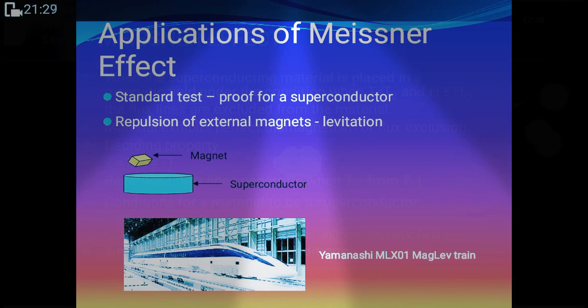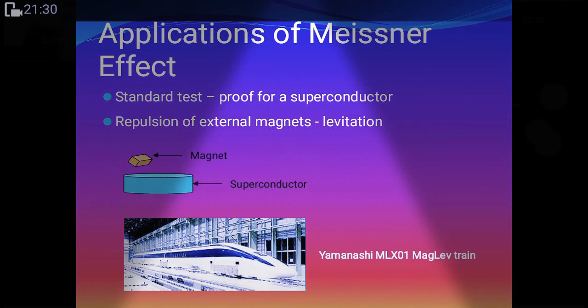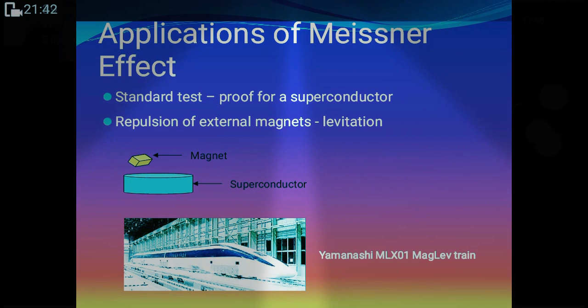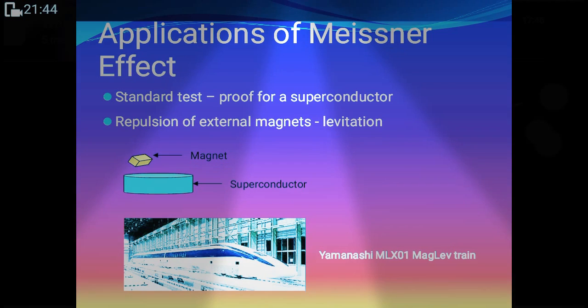Applications of the Meissner effect we can see in the maglev train. Standard test proof of the superconductor is repulsion of external magnets. Levitation, and magnet levitation is nothing but maglev, which is used in the maglev trains.